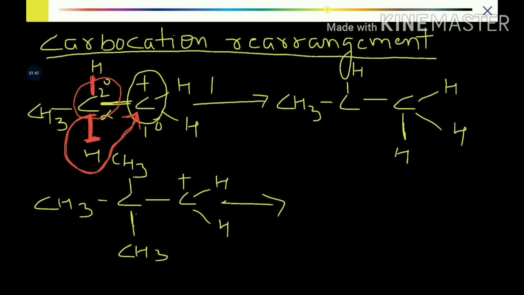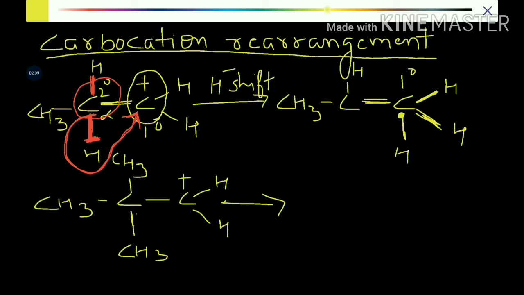So this is known as a hydride shift. H minus has shifted from the secondary position to the primary position. Now this primary carbon is no longer lacking any electron because it has 4 bonds. So 1, 2, 3, 4, and the octet is complete.